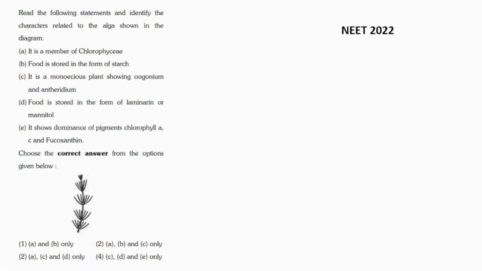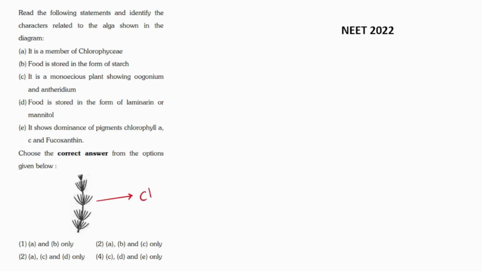Next question says, read the following statements. Identify the characters related to the alga shown in the diagram. A. It is a member of Chlorophyceae. B. Food is stored in the form of starch. C. It is a monoecious plant showing oogonium and antheridium. D. Food is stored in the form of laminarin or mannitol. E. It shows dominance of pigment chlorophyll A, C, and fucoxanthin. Choose the correct answer from the options given below.